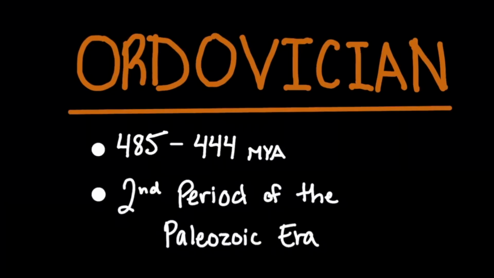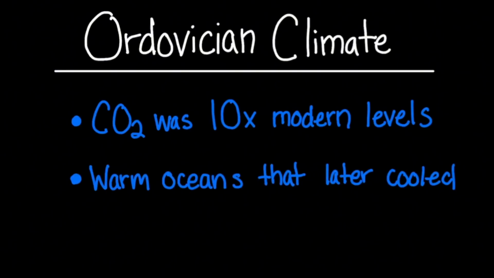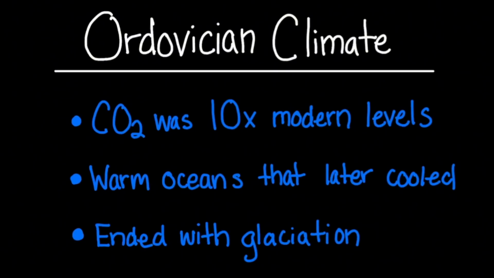The Ordovician period spanned from 485 to 444 million years ago. It was the second period of the Paleozoic era of the Phanerozoic Eon. During this time, carbon dioxide levels were over 10 times the current amount. The beginning of the period started off warm, with ocean temperatures at around 108 degrees Fahrenheit or 42 degrees Celsius. It later cooled down throughout the period to about 73 degrees Fahrenheit or 23 degrees Celsius. There was also extensive glaciation towards the end of the period.